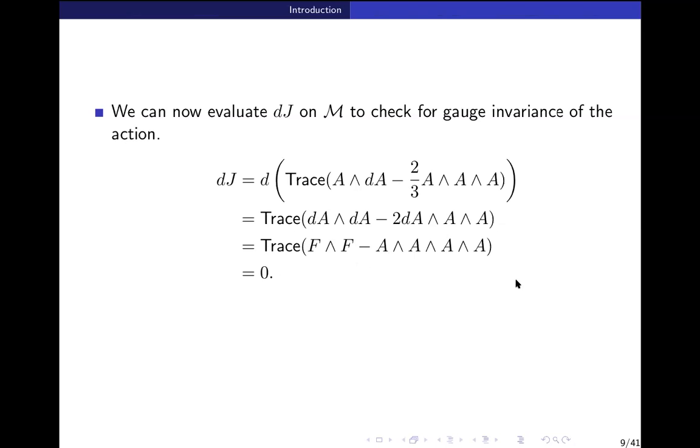Okay. I think this term is 0 by cyclicity of trace, but I don't remember, so I'll just not comment on it. But basically, using this dj, you can easily compute that this is a gauge invariant Lagrangian.